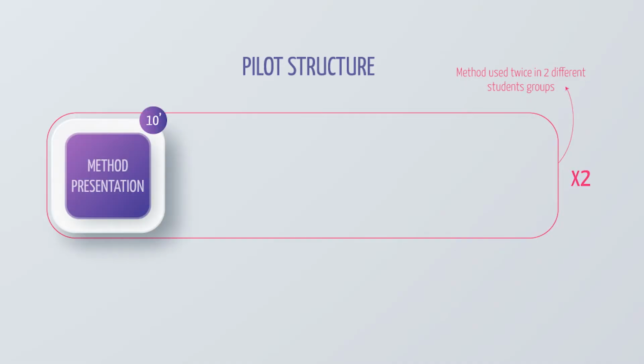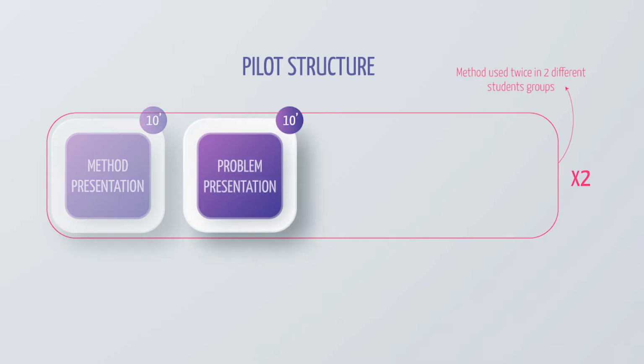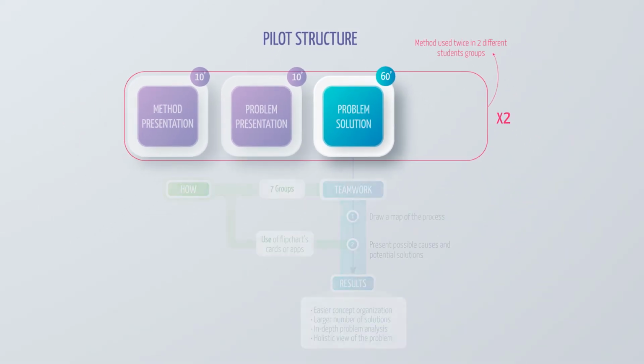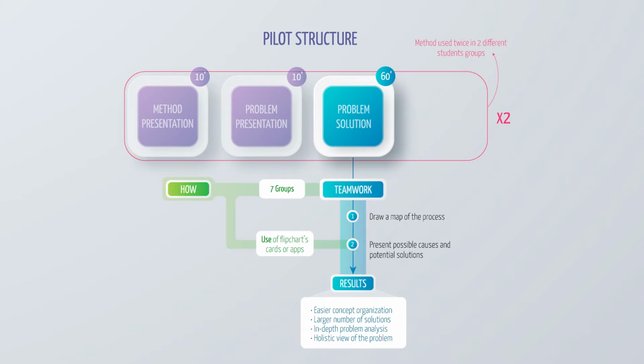The class starts with a short introduction and explanation of basic principles of using the mind map method. It's about 10 minutes. The next 10 minutes are used to present the problem to be solved. At this point, the students start to draw a mind map with flip chart cards and markers. Each four-person team works independently.